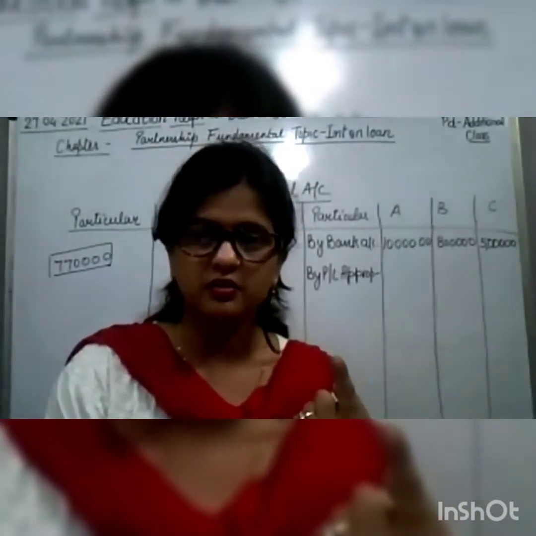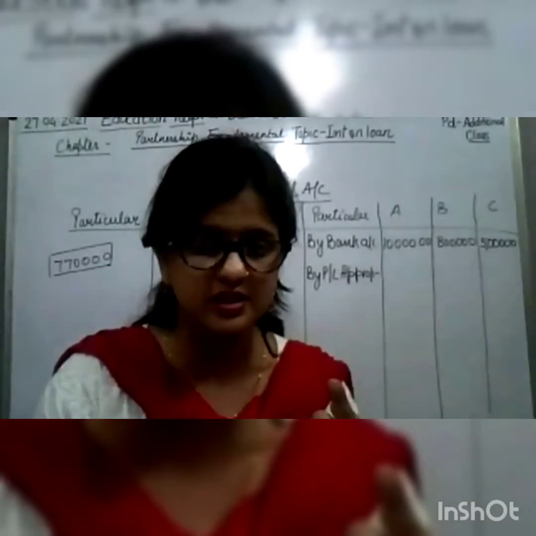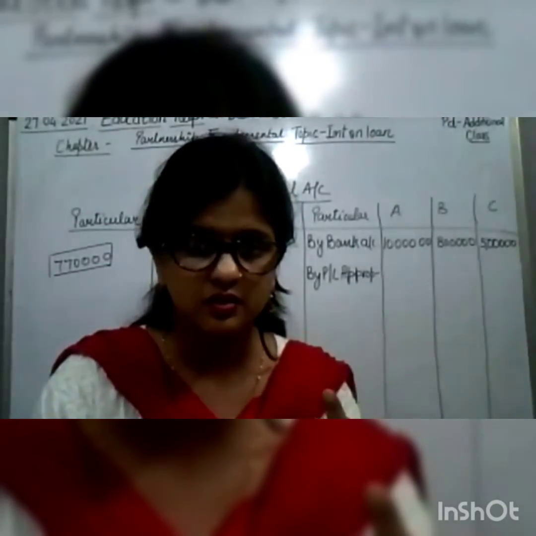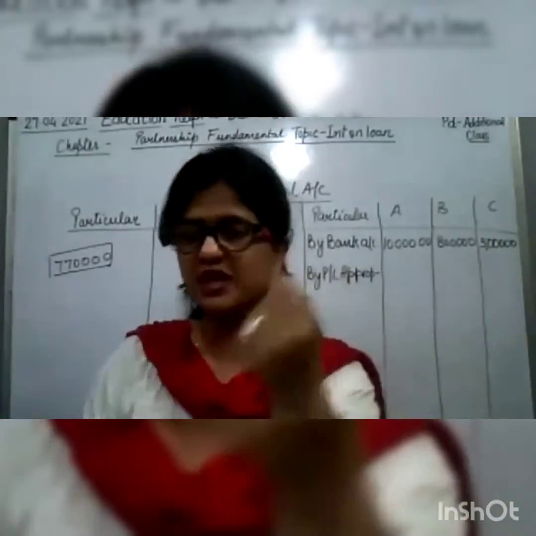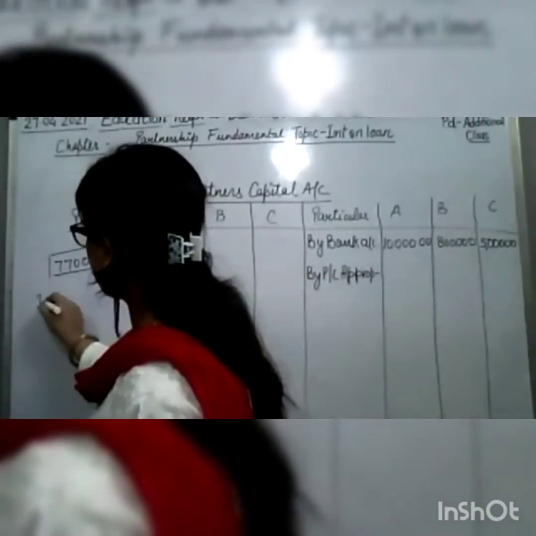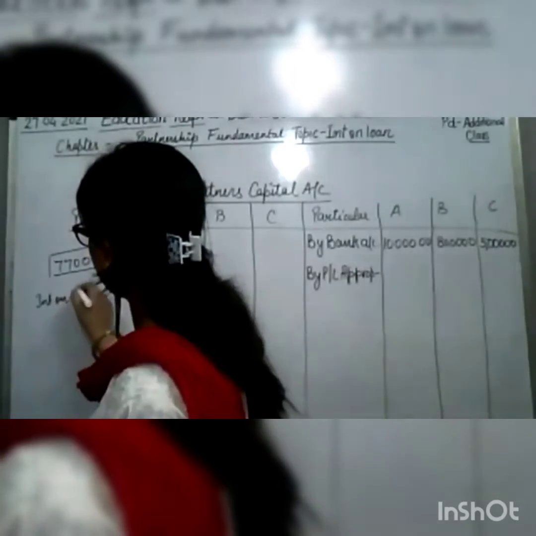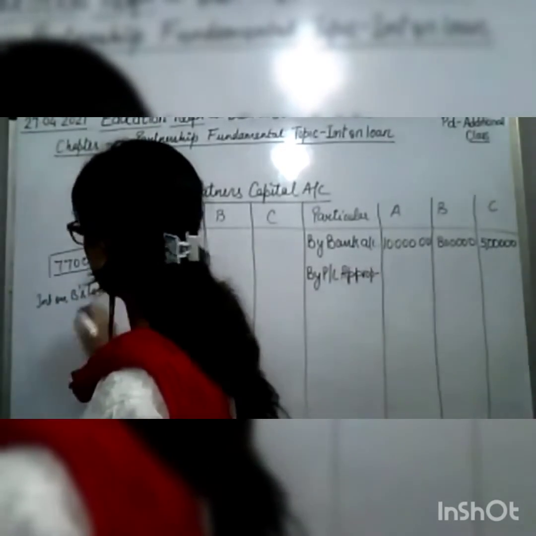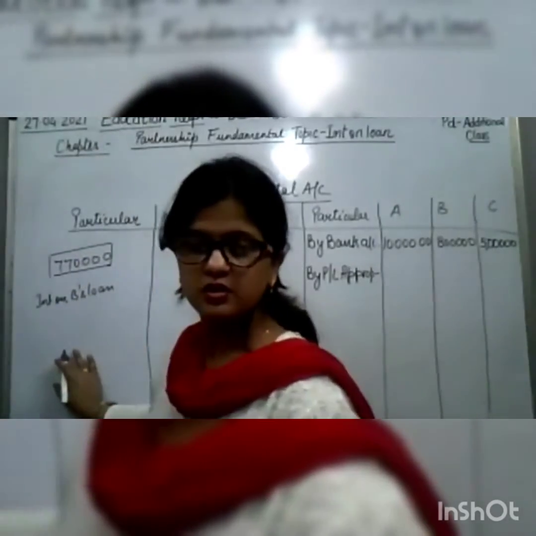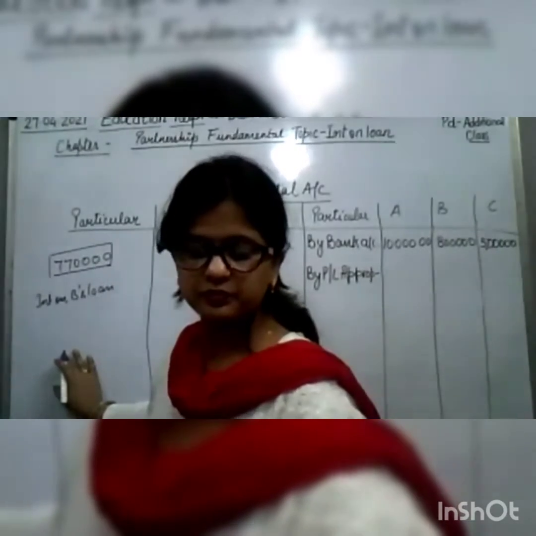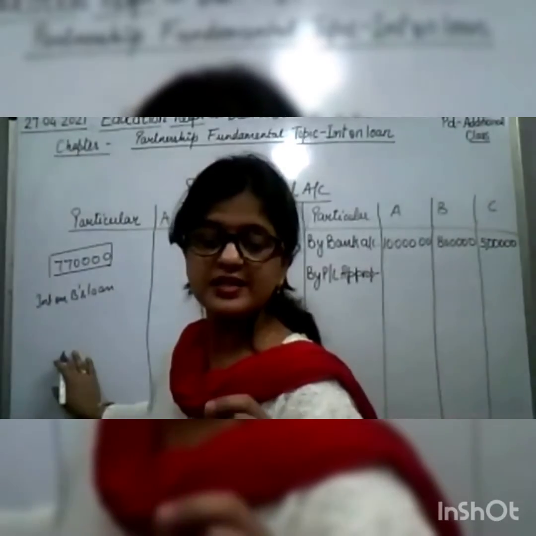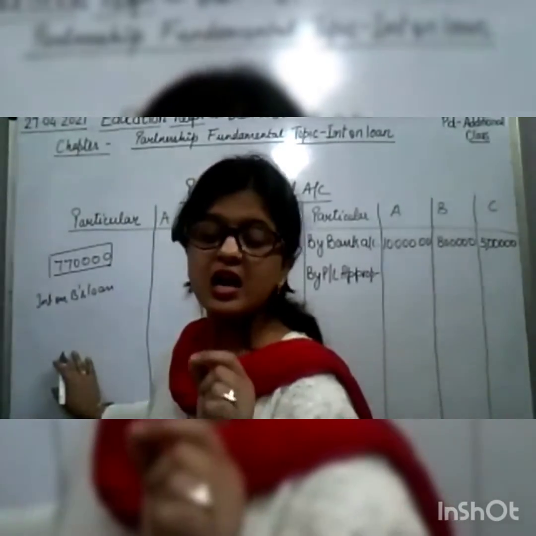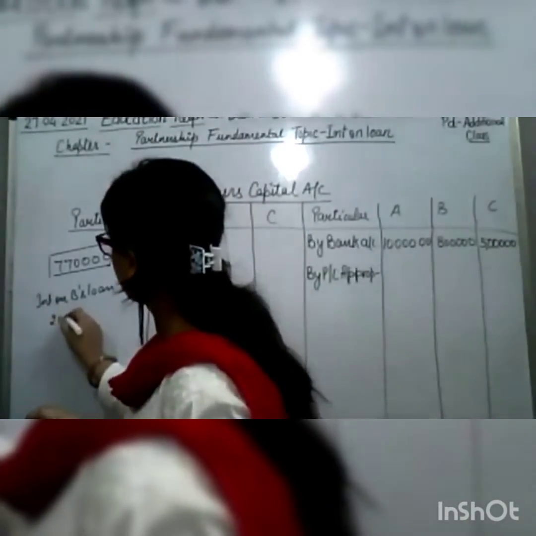एब्सेंस ऑफ एग्रीमेंट, 6%. So interest on B's loan will be how much? 2 lakh, how much percent? 6%.